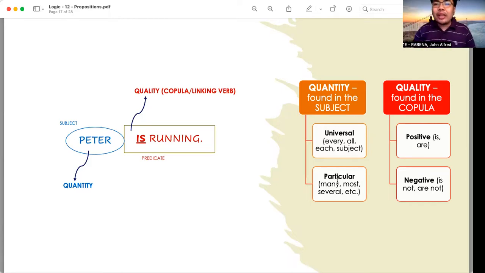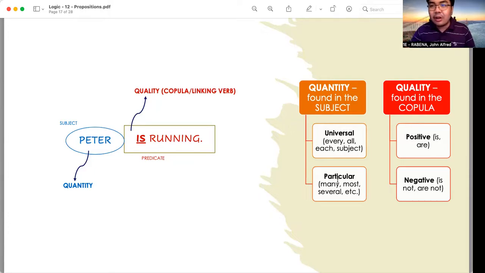Now, what about the quality? Quality is found in the copula. The types of quality are positive and negative. When we say positive, the linking verbs that we use are is or are. And when we say negative, the linking verb or copula that we use is is not or are not.